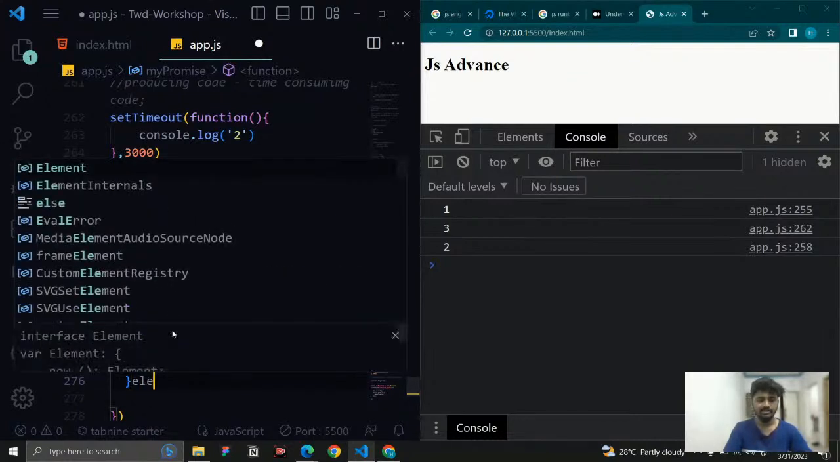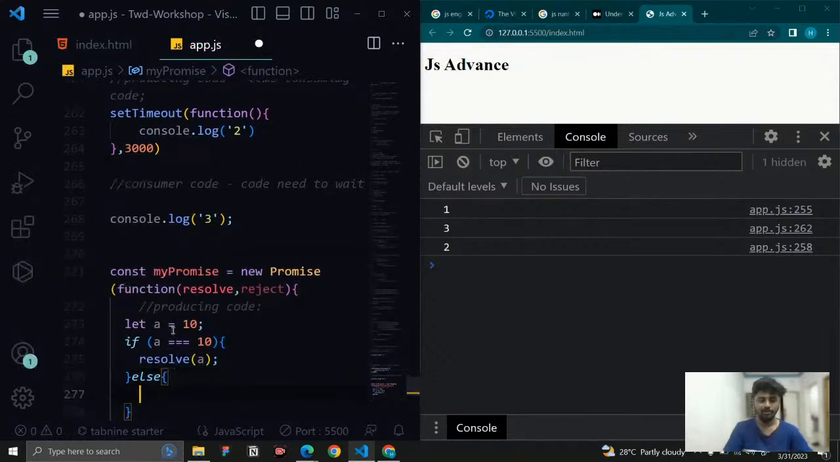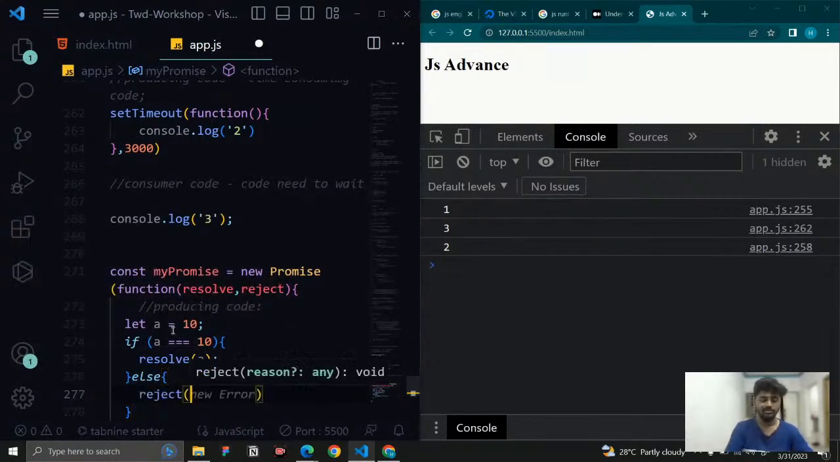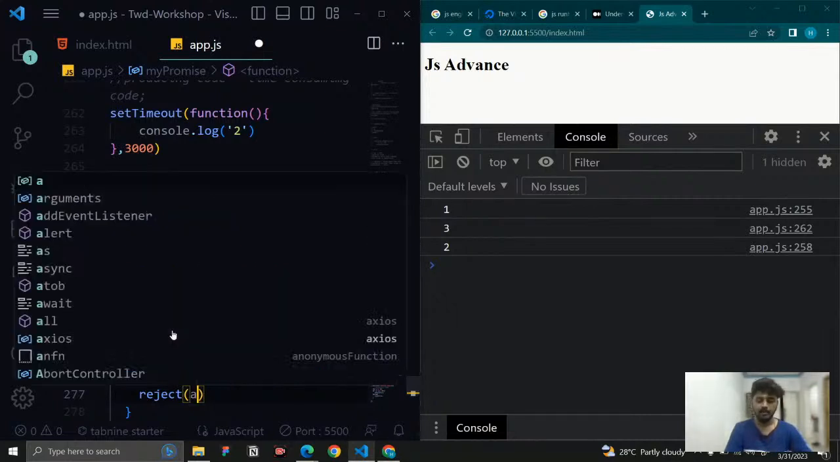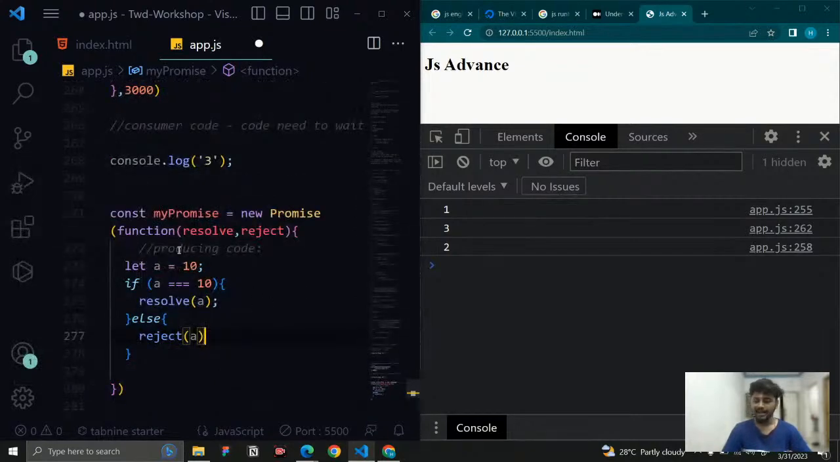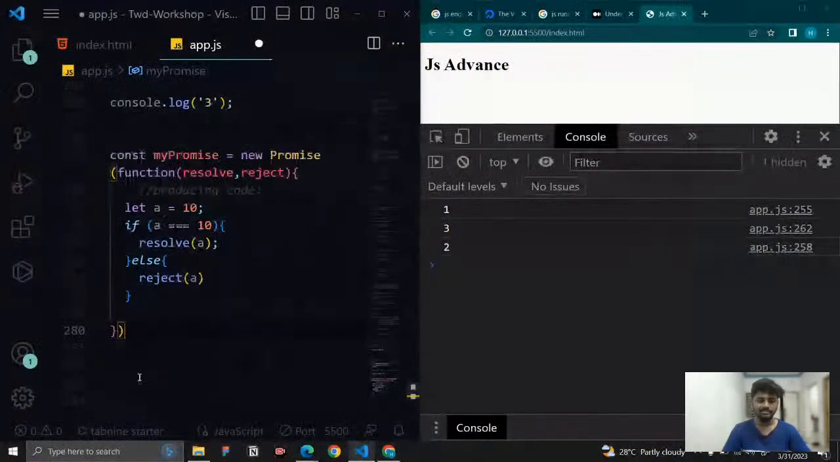And else, what I want to do is not resolve, reject. And here I'm just going to pass a. So it is a success code and it is an error code. Right now it is producing code, right? And somewhere I need to get this code. Where can I get it? Here you can write the consuming code.